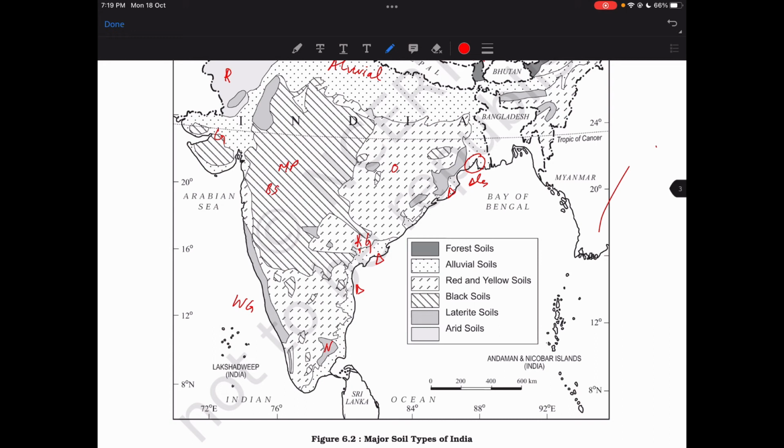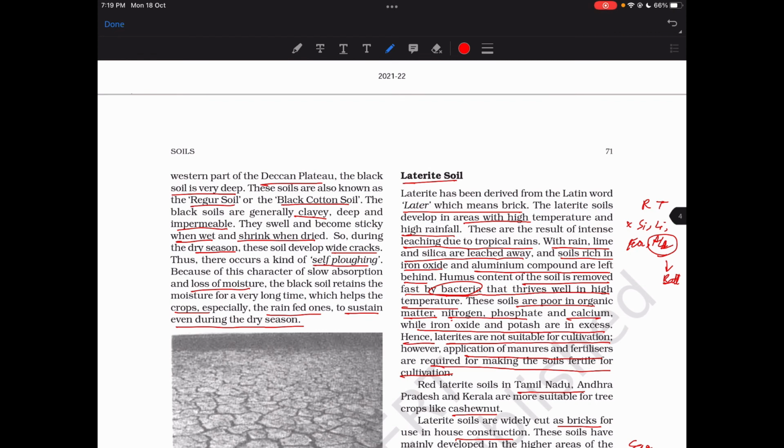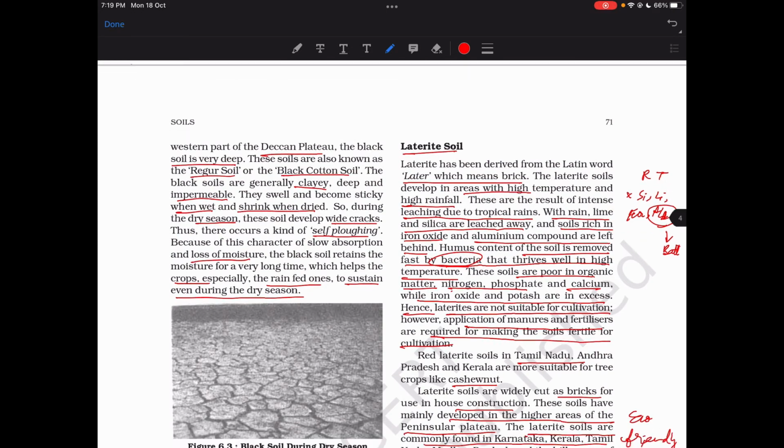What does it do? Yeah, I can remember that. So black soil absorbs a lot of water in the rainy season, and during the dry season it self plows itself. Yeah, and it's used for cotton. It's very clay, deep and impermeable, so it stores a lot of water.